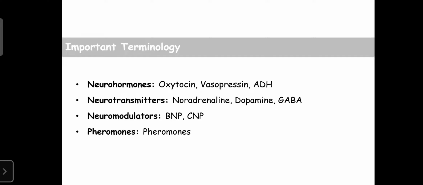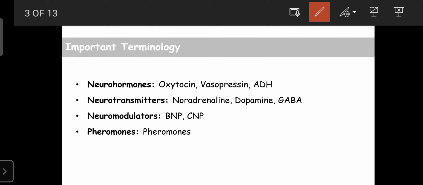They come under the endocrine system. So dear students, the first terminology is the neurohormones. These are hormones, but they are synthesized from neurons. Whatever chemical substances have all the properties of the hormones but are synthesized from the neuron, such substances are known as neurohormones.